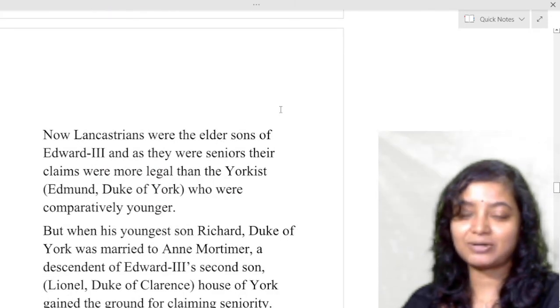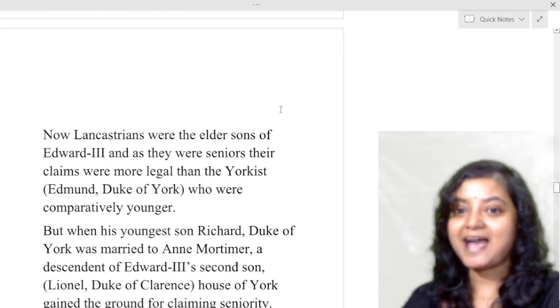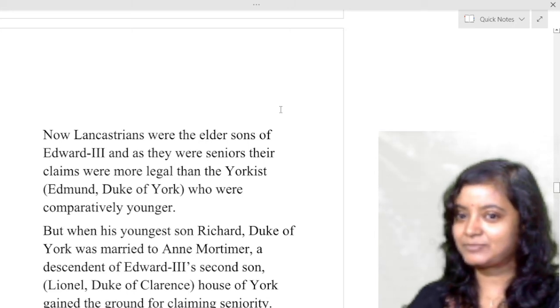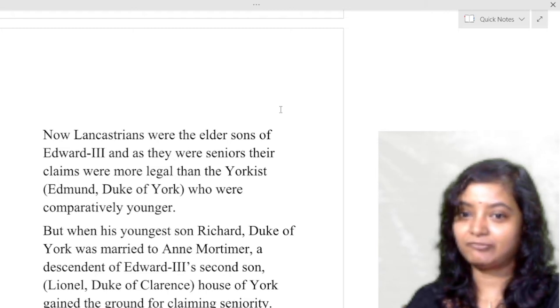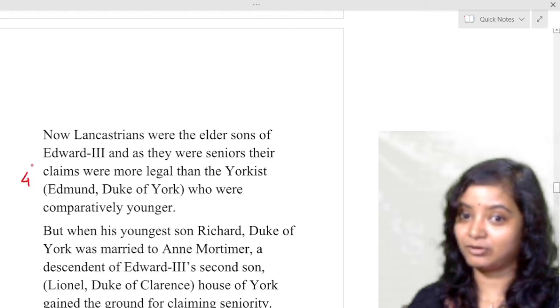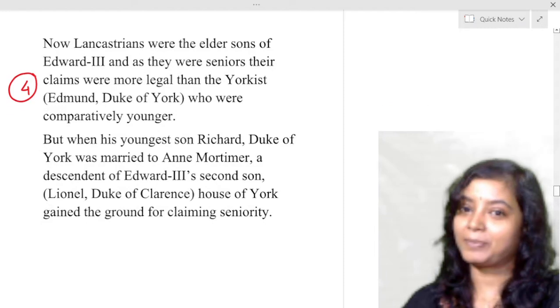Now Lancastrians were the elder sons of Edward III, and as they were seniors, their claims were more legal than the Yorkists. Edmund, Duke of York, that is number 4, was comparatively younger.